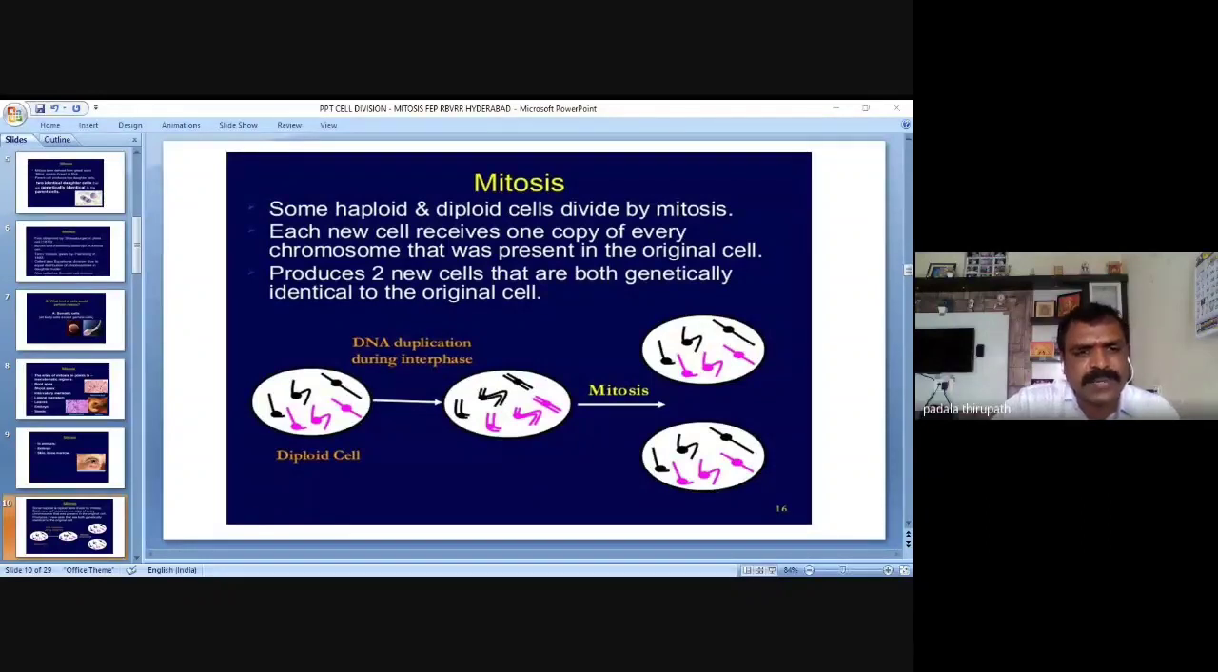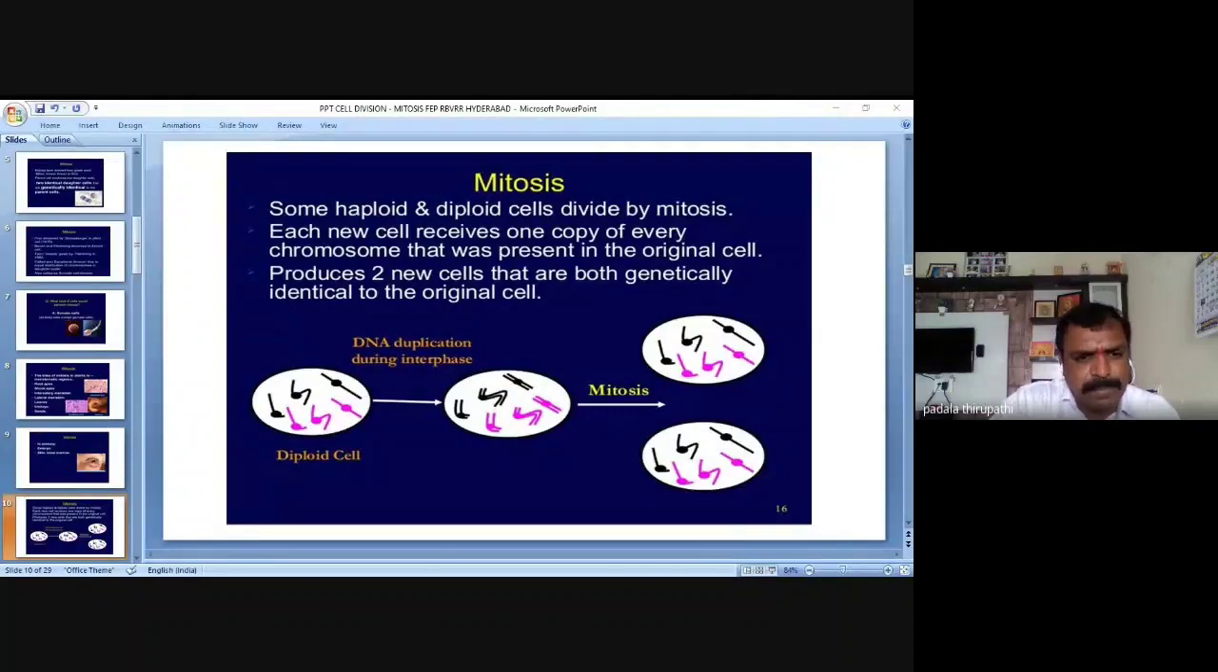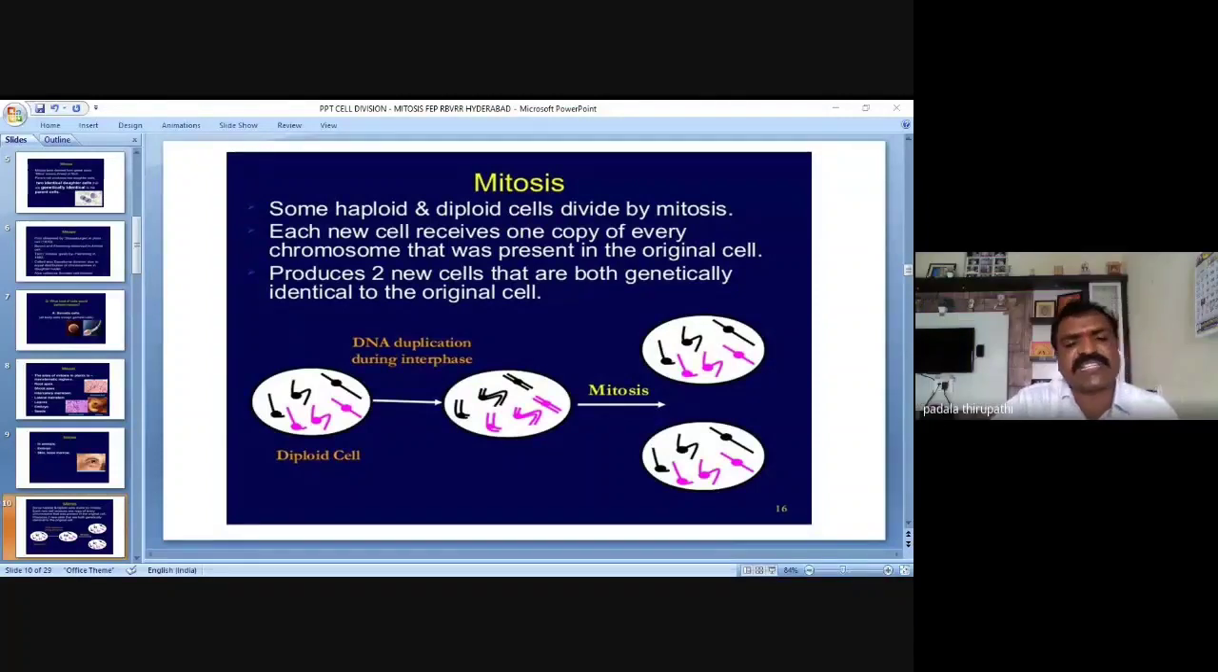My dear friends, here this left side cell is the mother cell. In which state is the mother cell, haploid or diploid? Diploid state, that is 2n, very good. Then the diploid state is going to duplicate during the interphase. In which phase of the interphase does DNA duplication occur? We have already discussed: in S phase, the synthesis phase. That is DNA synthesis, replication. DNA replication takes place in S phase of the interphase. So then DNA duplication has occurred.